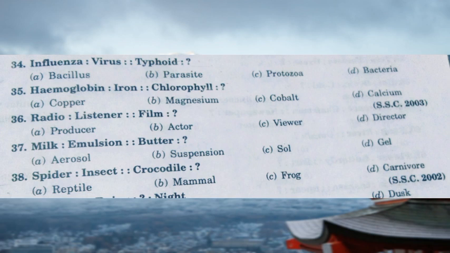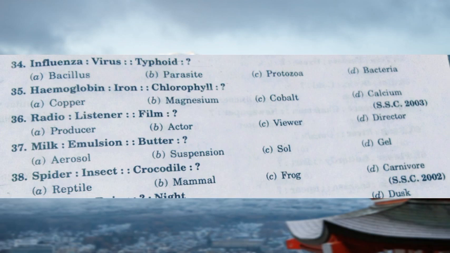The options given are producer, actor, viewer, and director. So you can easily find this out. This option is C, viewer. A viewer, audience, or observer can see and visualize this. So that is option C.